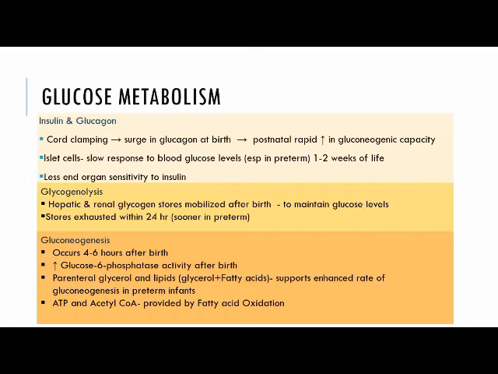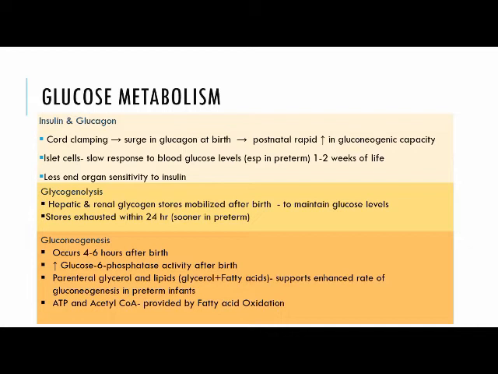Glycogenolysis: the hepatic and renal glycogen stores are mobilized soon after birth to maintain glucose levels, and these stores are exhausted usually within 24 hours and sooner in a preterm. Gluconeogenesis occurs about 4 to 6 hours post-birth. An increased G6PD activity is seen after birth, which reflects the gluconeogenesis.